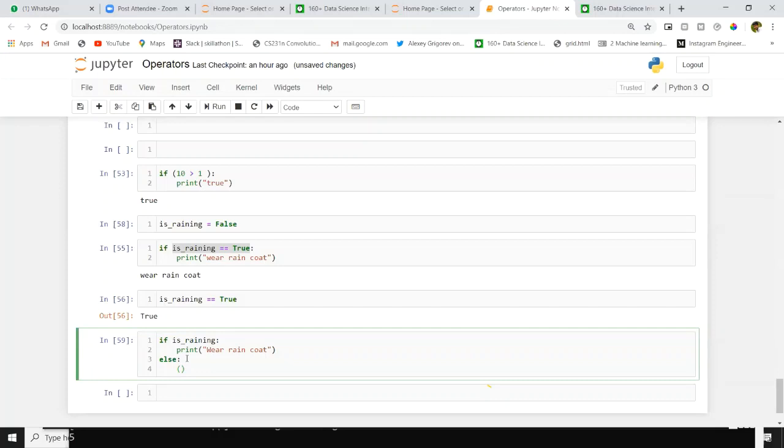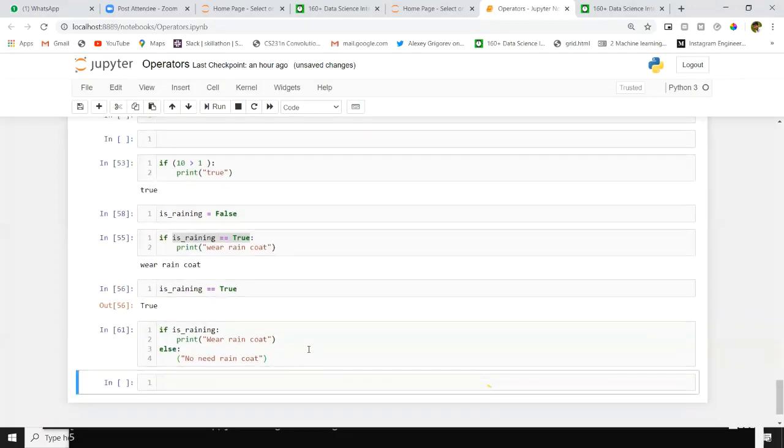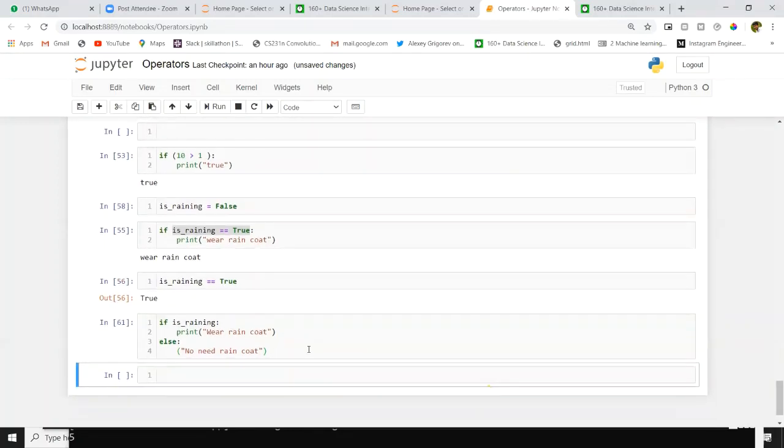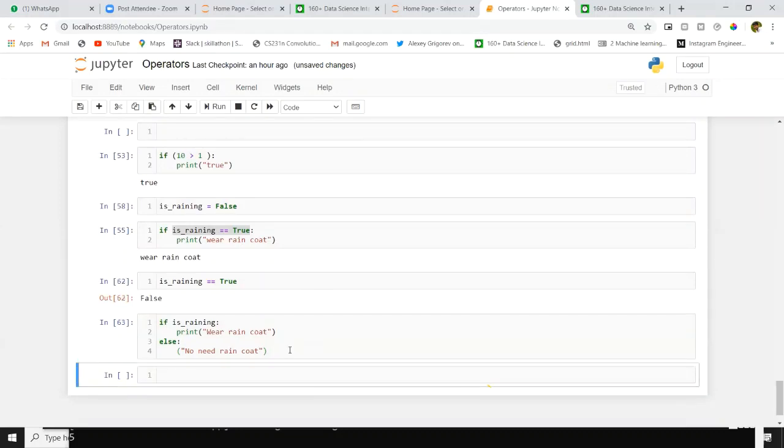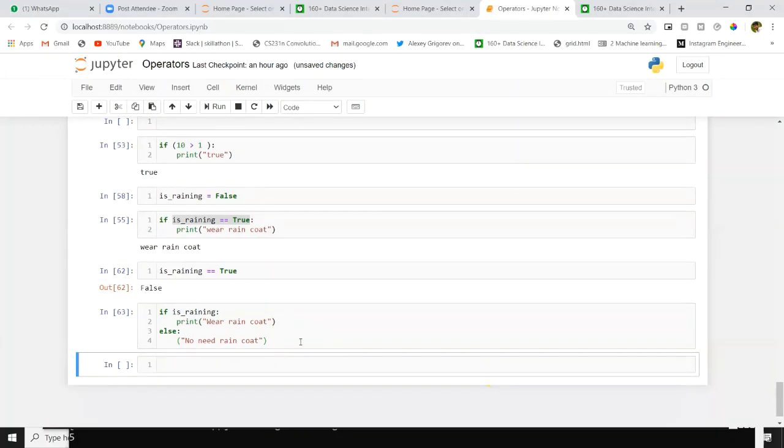Here I will say no need raincoat. This is the syntax for if else conditions.